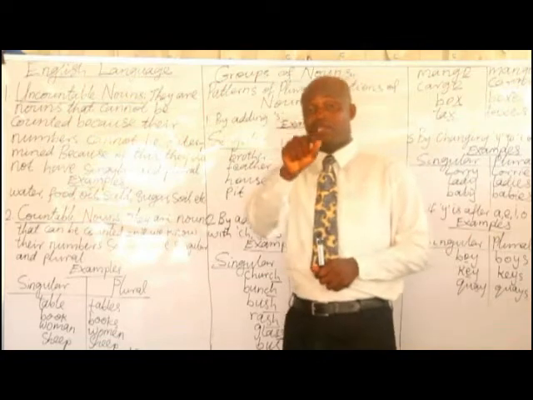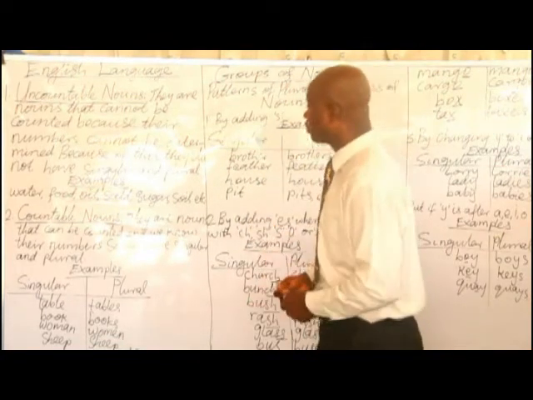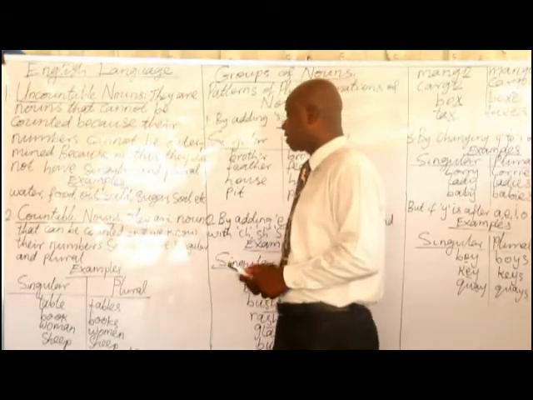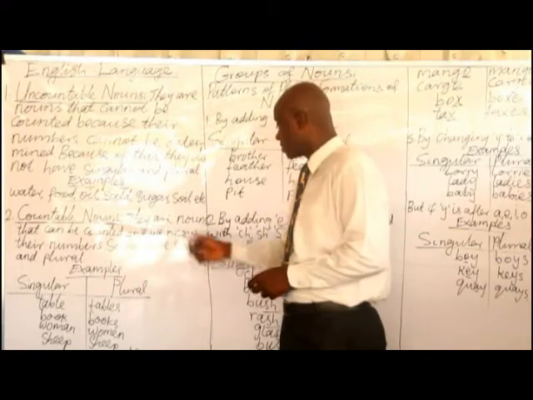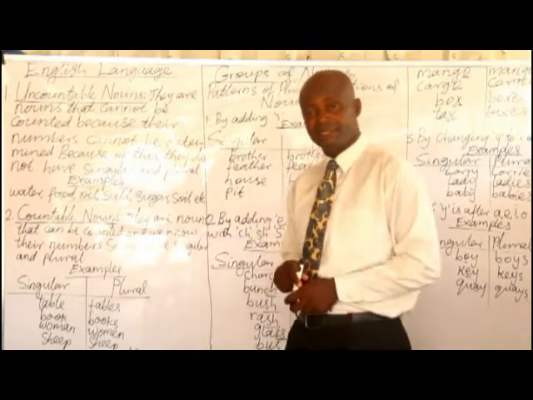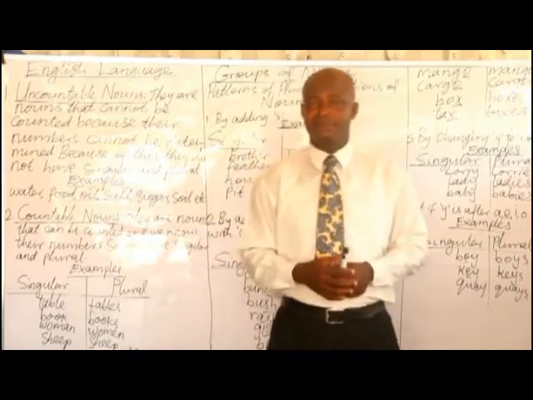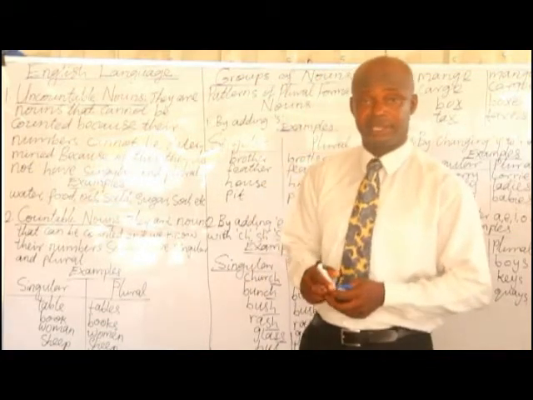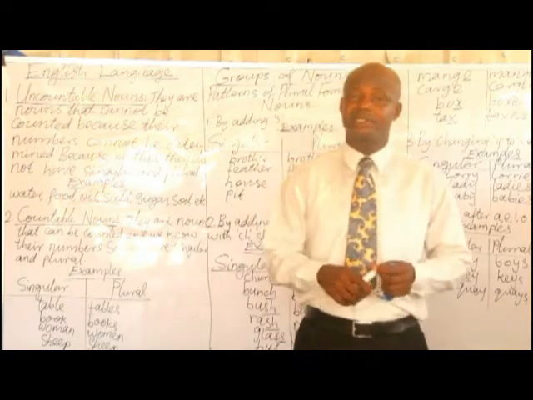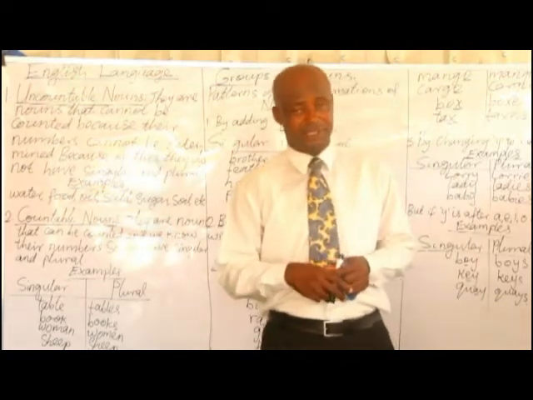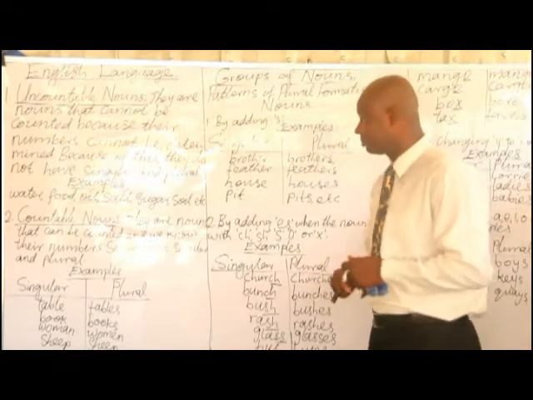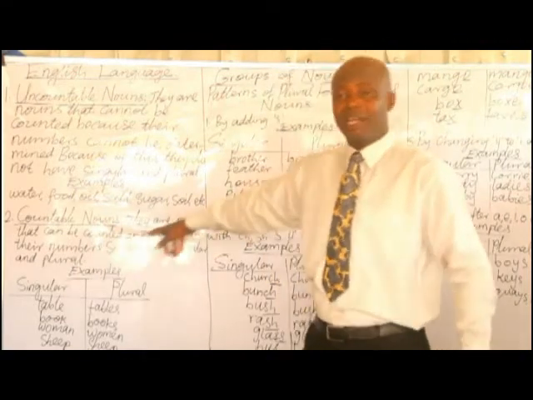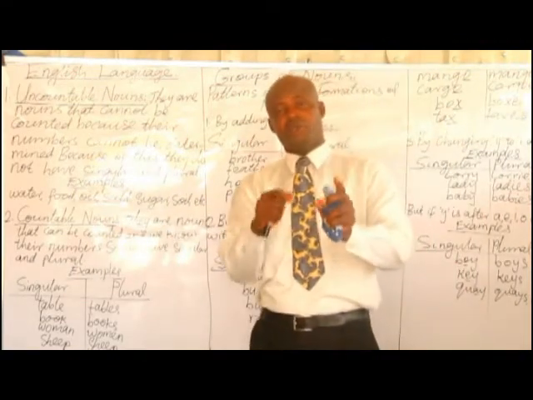Examples of such uncountable nouns are water, food, soup, oil, salt, sugar, soil, land, powder, dust, smoke, urine, hair, air, wind, rain, laughter, saliva, etc.